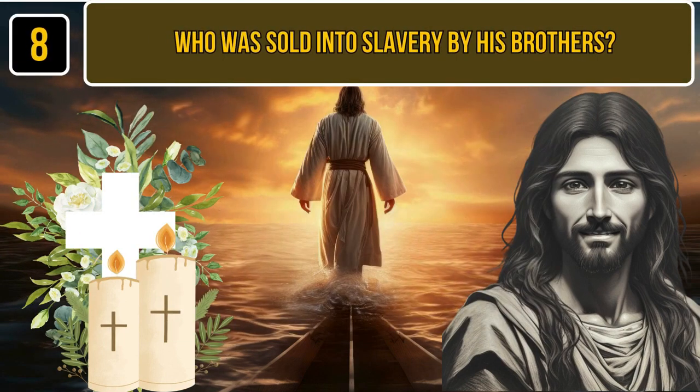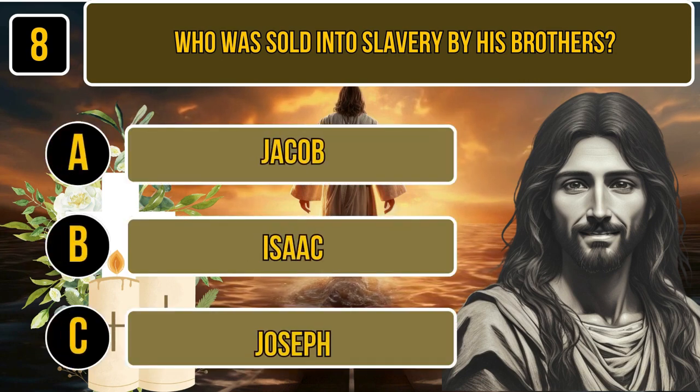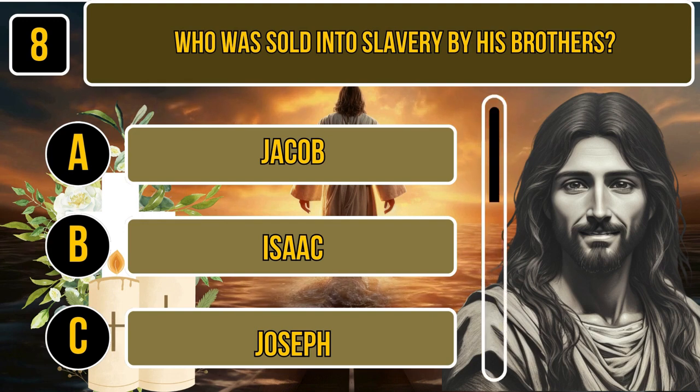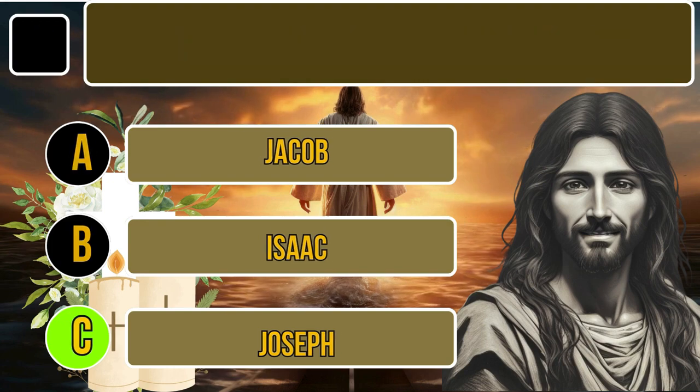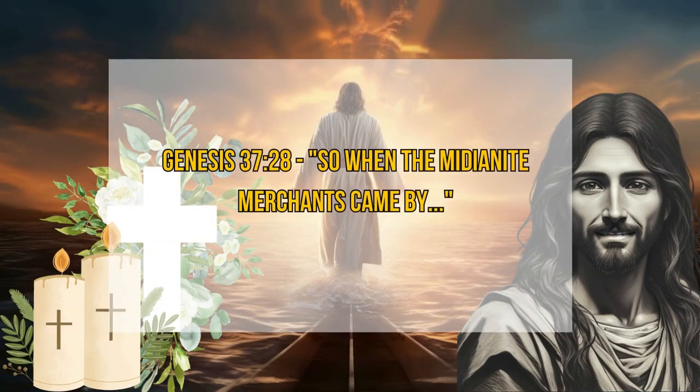8. Who was sold into slavery by his brothers? A. Jacob. B. Isaac. C. Joseph. Time for thinking. The correct answer is Joseph. Genesis 37:28. So when the Midianite merchants came by.